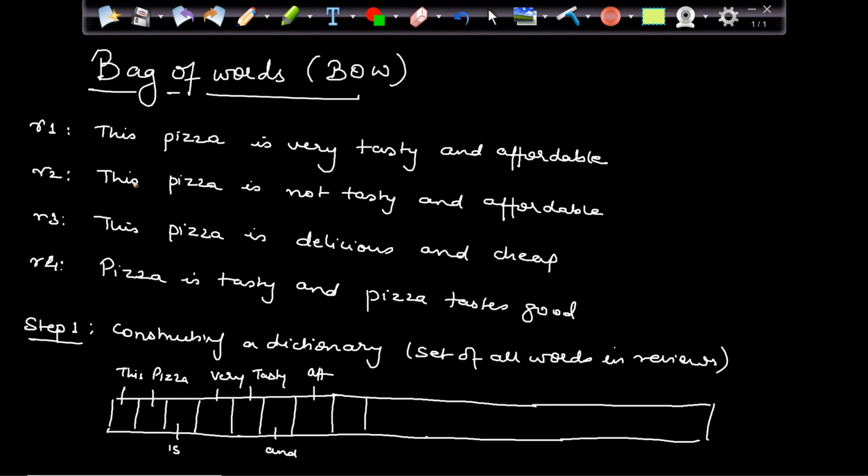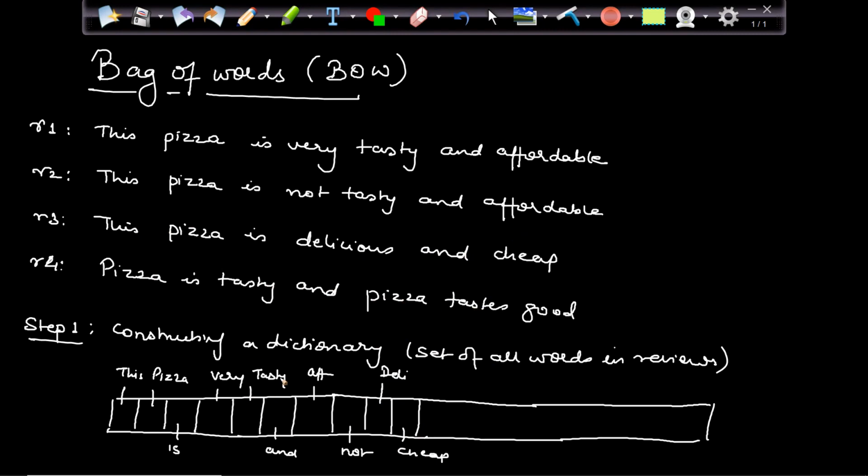Then again, this is already covered, so I'll not consider it again. Pizza is done. Is is done. Not is not done, so not. Tasty is done. And is done. Affordable is done. Next, this is done. Pizza is done. Is is done. Delicious, so we have delicious. Then we have and is done, cheap is not done, so cheap. Then pizza is done, is done, tasty is done, and is done, pizza is done, tastes.